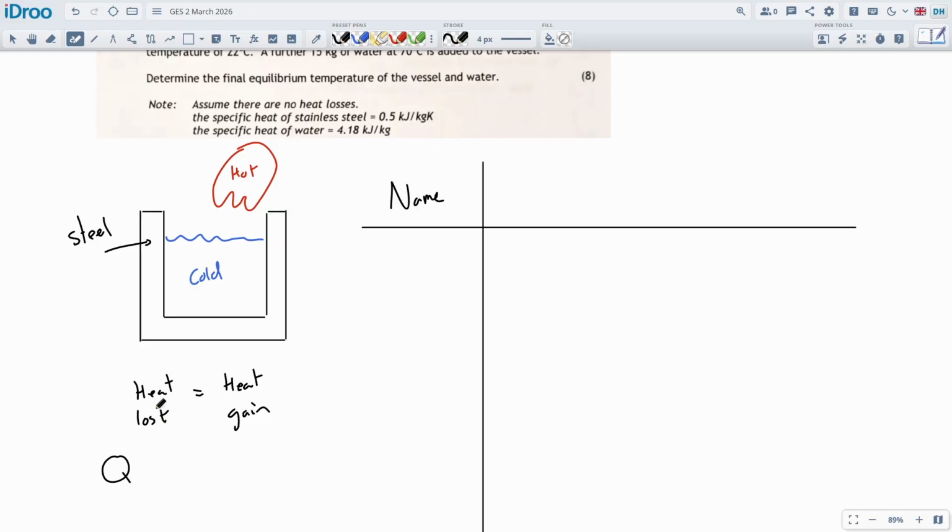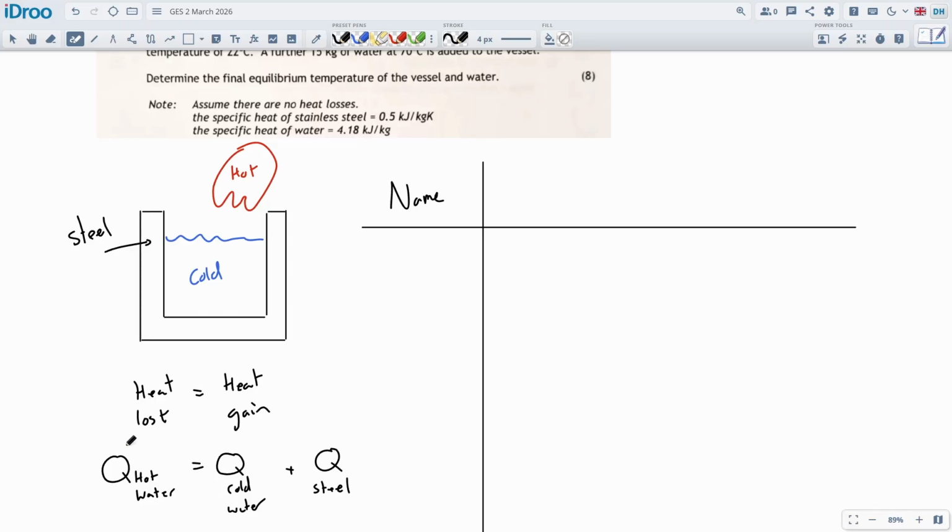So Q is heat energy, yeah, okay, good, just checking I got that right. And this will be the energy from the hot water, because that's going to be losing it, and that will be equal to the heat energy gained by the cold water, and also the stainless steel, the steel shell, the steel container.